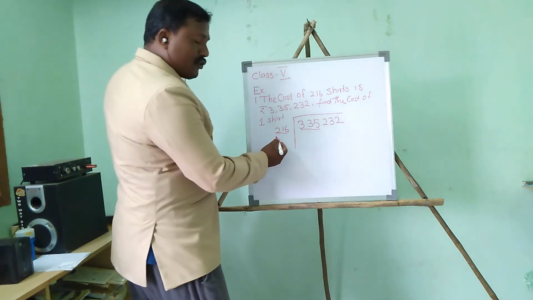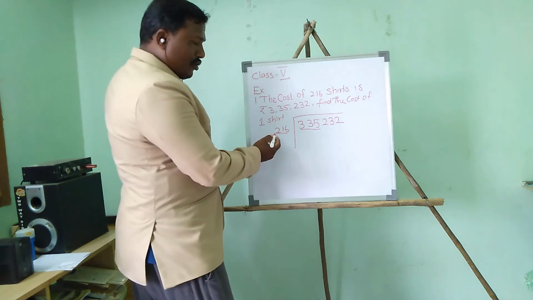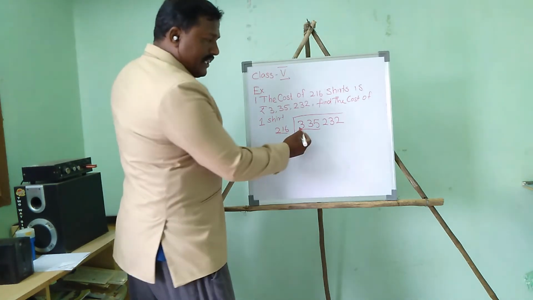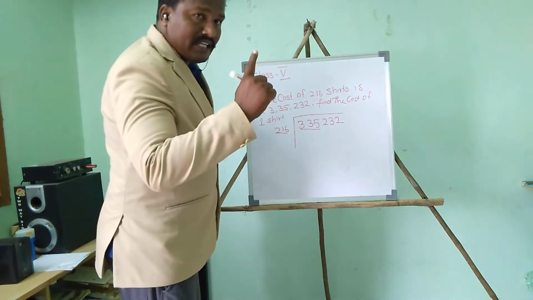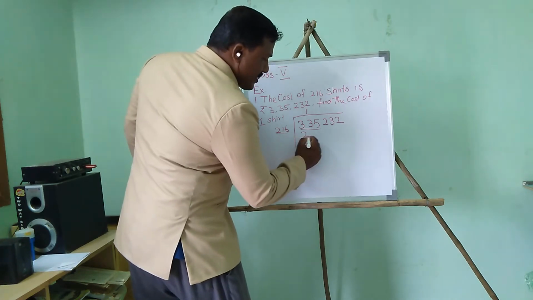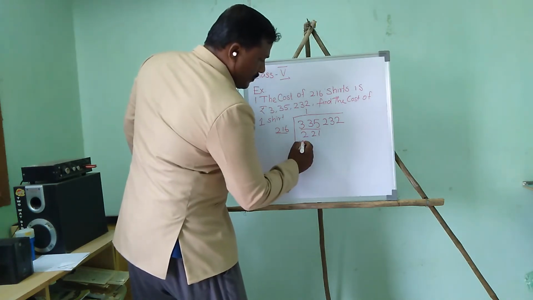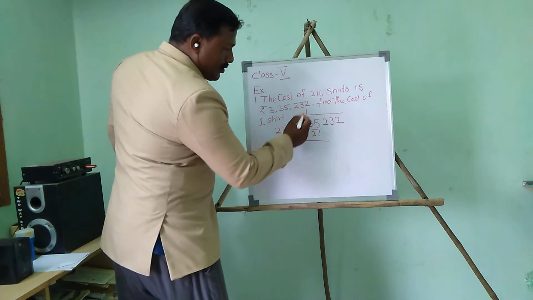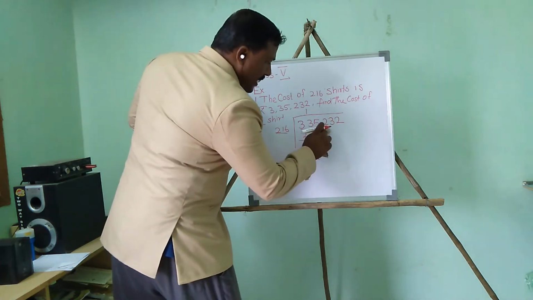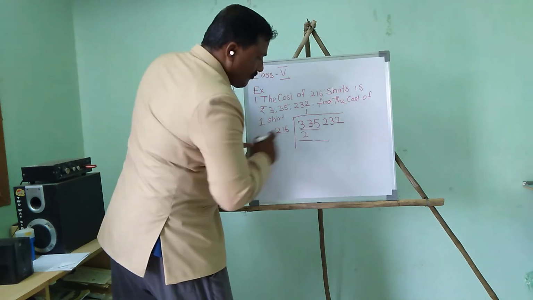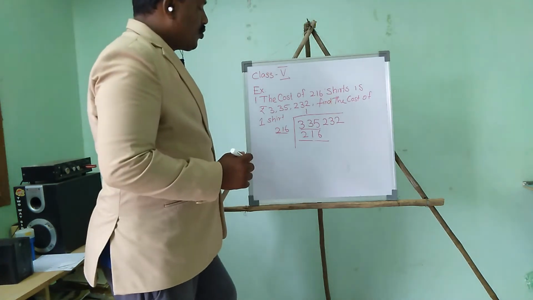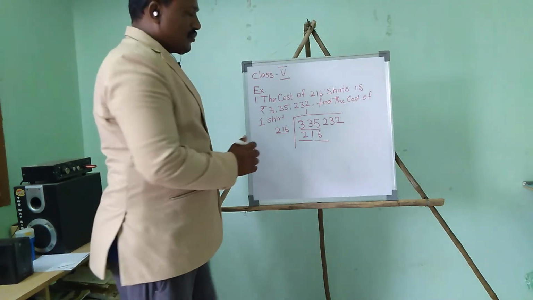If I multiply 2 times, 2 into 216, 432 will come, but here it is 335. So one time we can divide. 216 into 1 is 216.